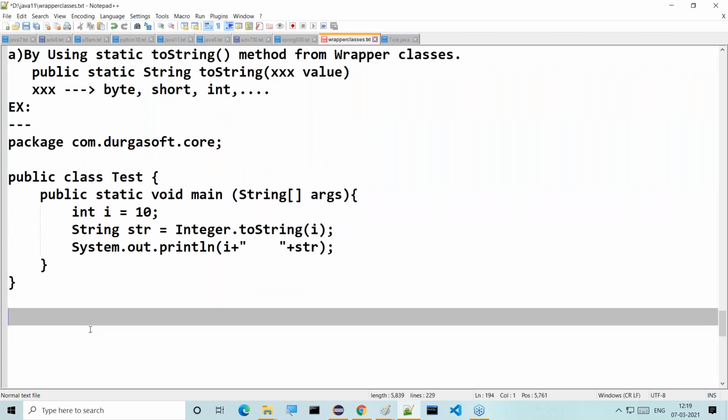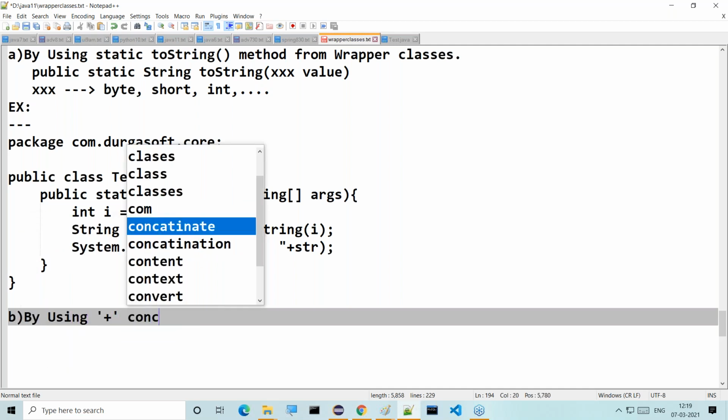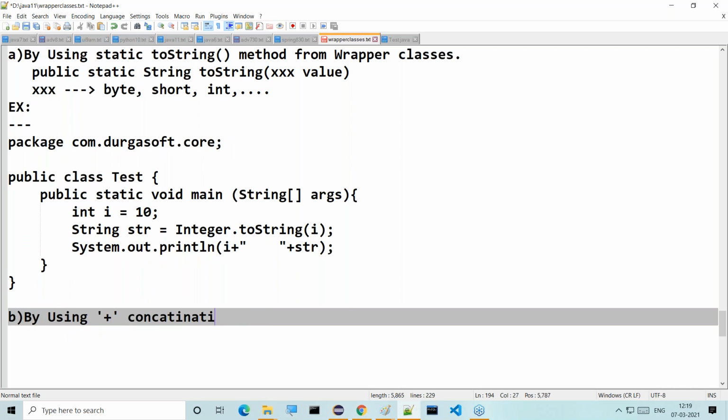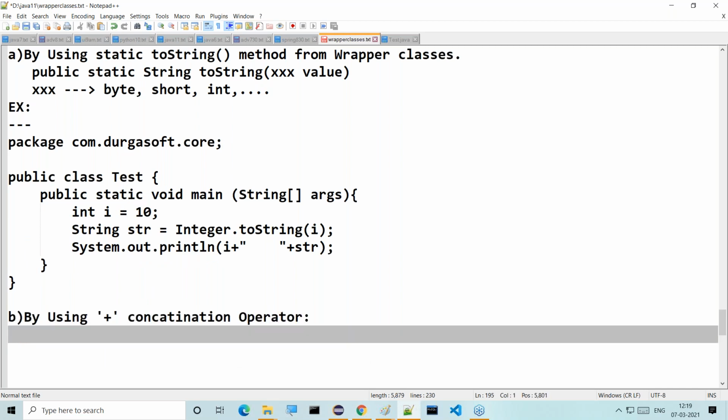This is the first mechanism. The second mechanism is available by using the plus concatenation operator. What's the meaning of it now?